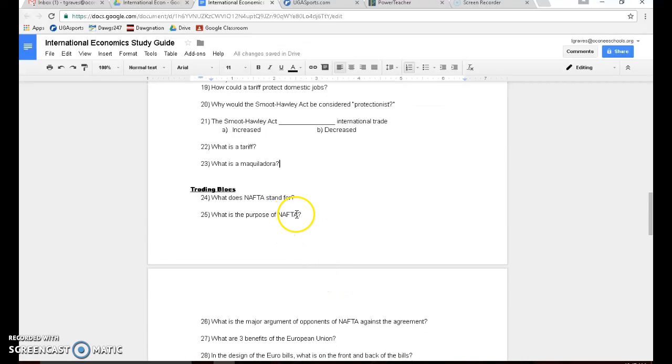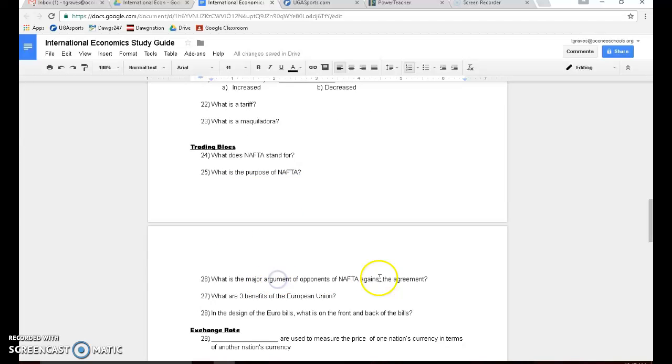Number 24, NAFTA. What does NAFTA stand for? It stands for North American Free Trade Agreement. The purpose of NAFTA was to have free trade between the North American countries, Canada, Mexico, and the United States, and to kind of maximize their trading power. The major argument of opponents of NAFTA is that basically it doesn't really help the United States that much. It actually takes jobs out of the United States.